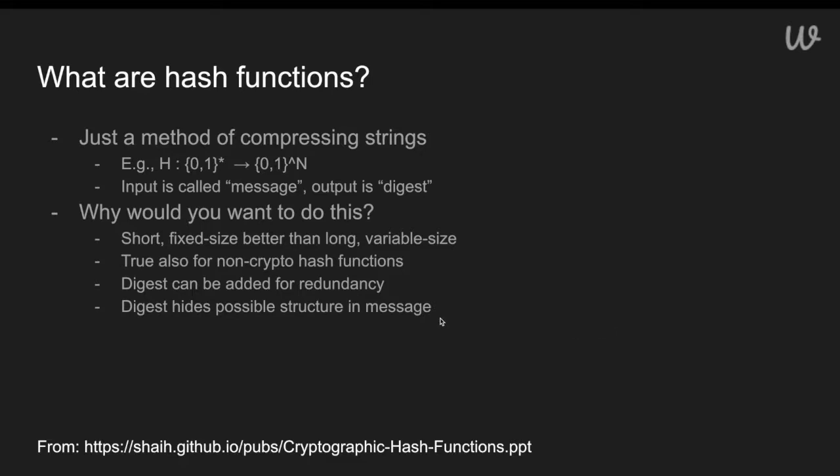But there's a bunch of properties that you might use hash functions for that don't rely on cryptography, such as adding redundancy and so on. Certainly for cryptographic applications, we like that the digest hides structure from the messages because of that one-way property. A lot of this information was also taken from these slides by Shai. So if you're interested in more information about these hash functions and some preliminary cryptographic knowledge, you can check out this PowerPoint or find a lot of books online.